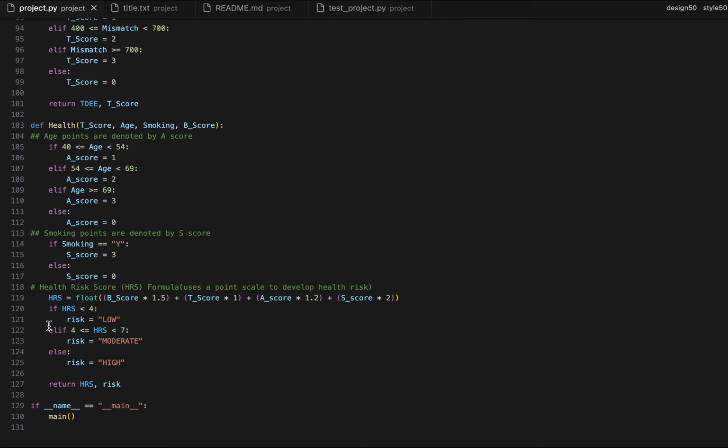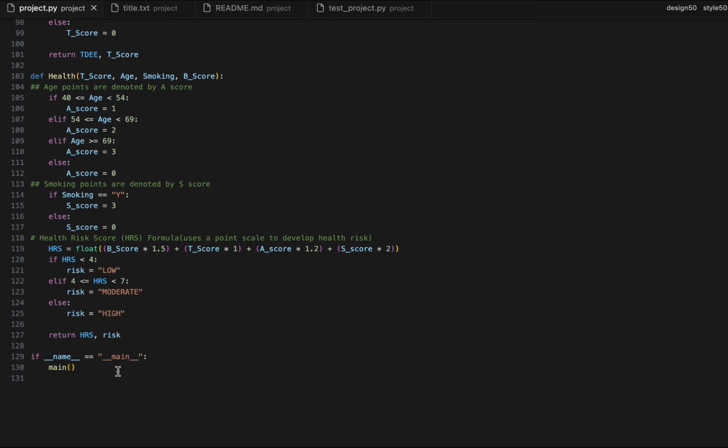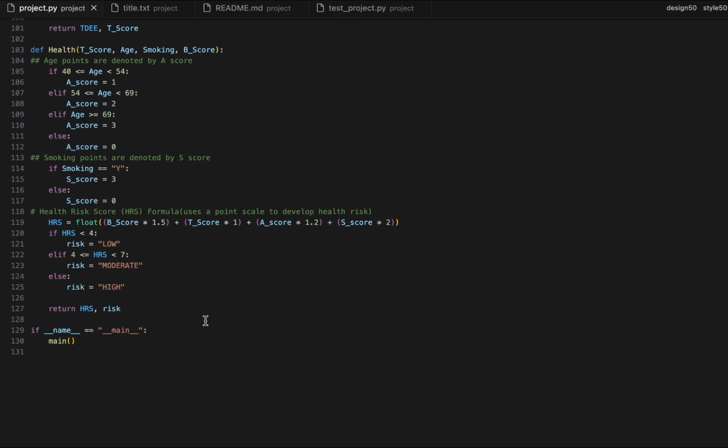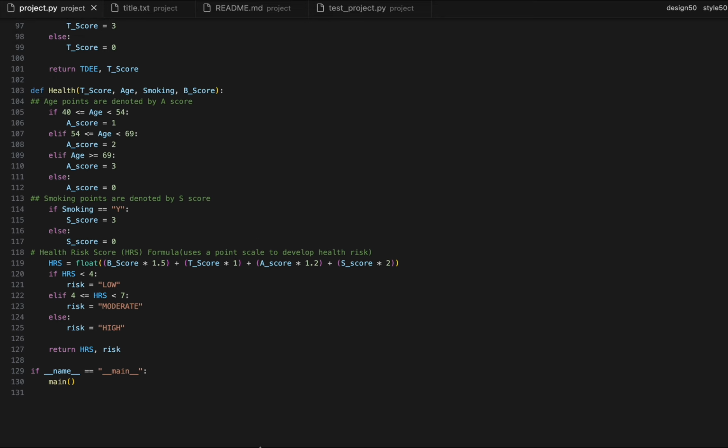So after everything here, we calculate the health risk score, same float, where we use the B score, T score, A score, and S score, and then we get these here. So if the HRSS, the health risk score, is less than 4, the risk is low. 4 to 7 is moderate, and greater than 7, that else is high. And yeah, that is the code.